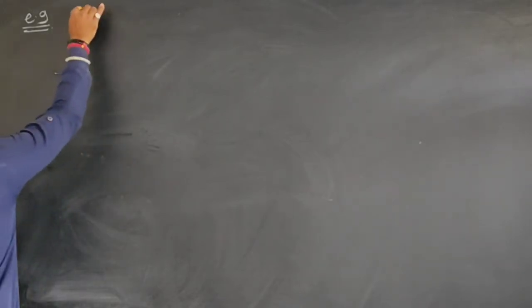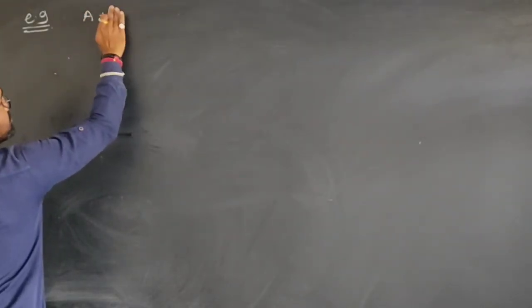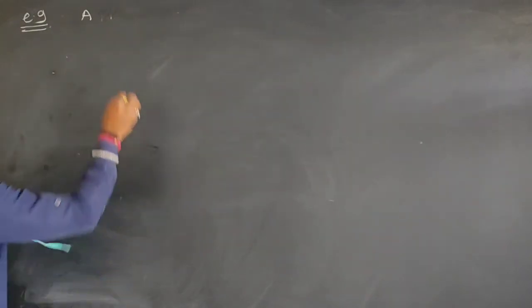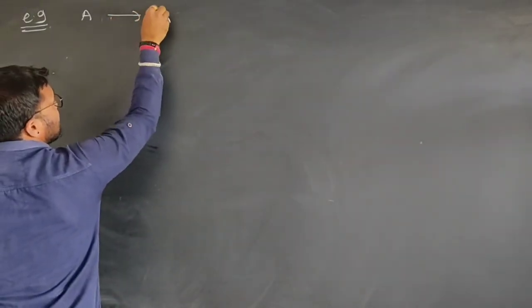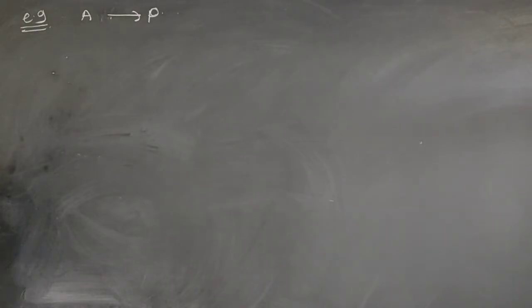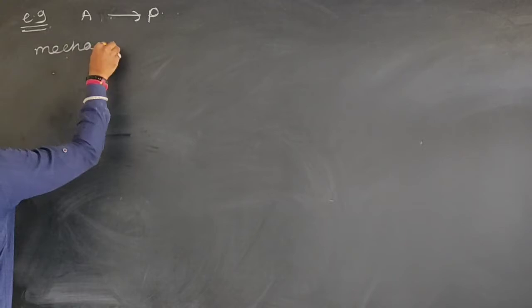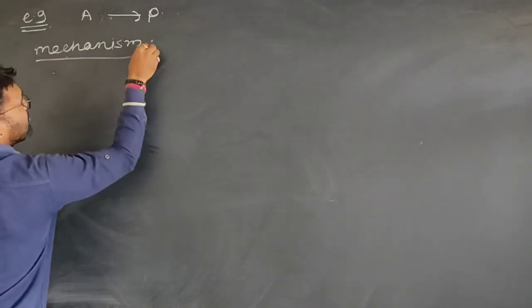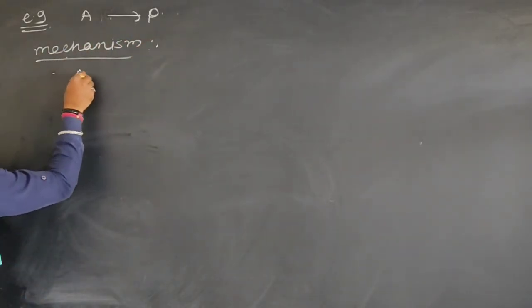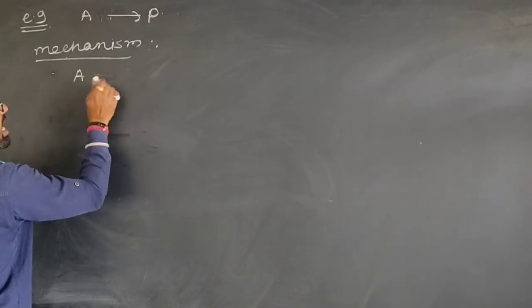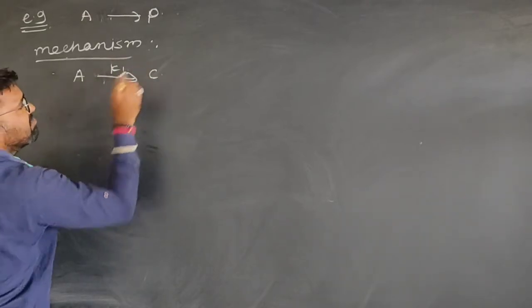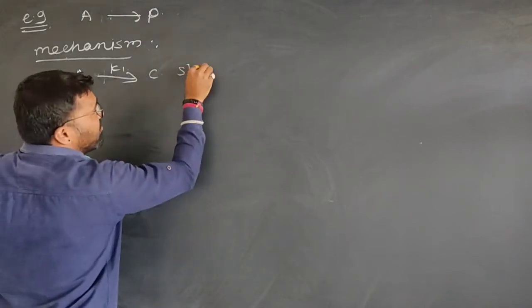So let's consider example number one, an application of the steady state approximation. Suppose the reaction A gives the product, or simply A is converted into product P. But the mechanism of this reaction is as follows: A plus A, with the rate constant K1, is converted into C, which is a slow step.